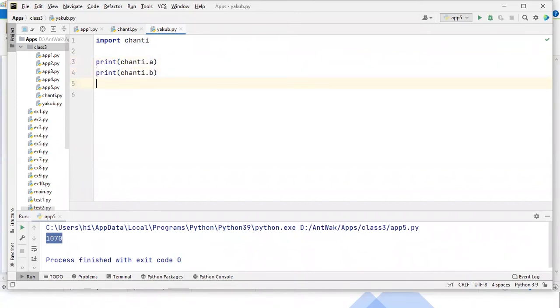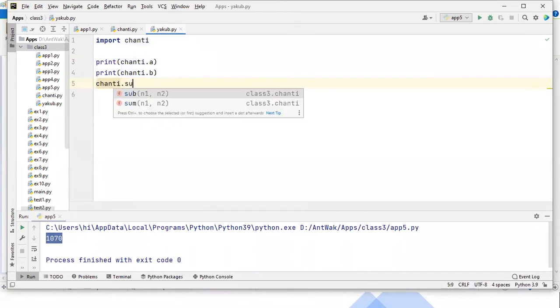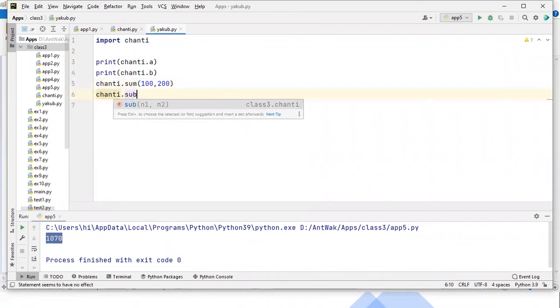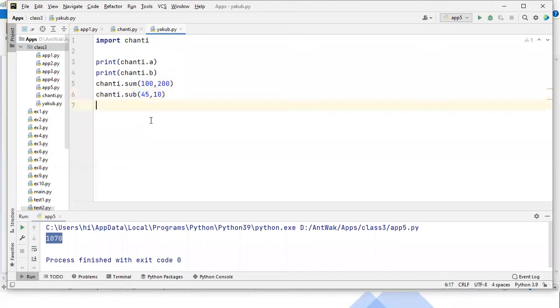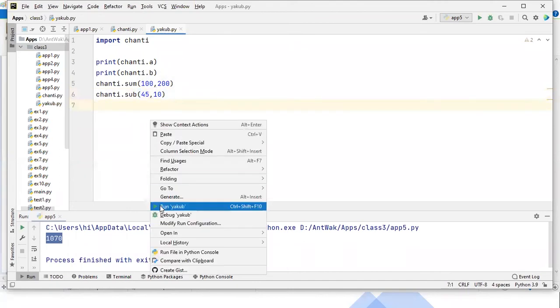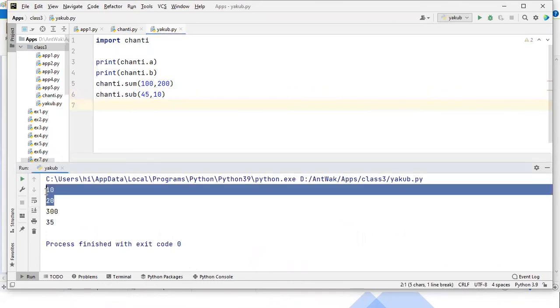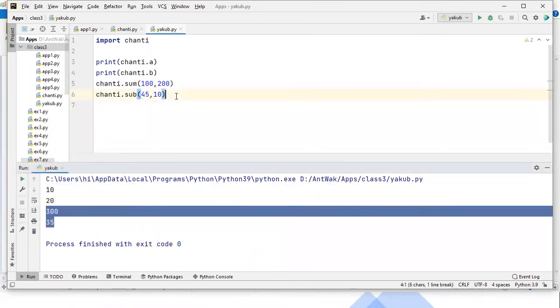And also you can call chanty dot sum or subtraction functions. Here I'm passing 100 and 200 to sum. Now I'm calling one more thing, chanty dot subtraction, and let me pass 45 comma 10. This is how a Python file is used by another Python file. This is what we can see: 10, 20, and 10, as you run the Yahoo file.